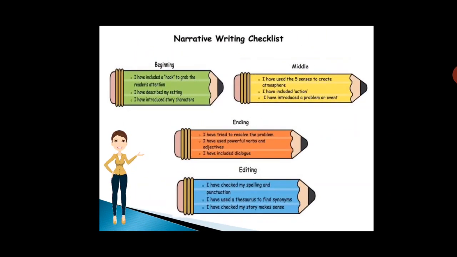Now let's talk about your narrative writing checklist. Whichever kind of paragraph you write, children, this checklist equally applies to all types of paragraphs. But as these are generally stories, I'm specially talking about the narrative writing checklist. The first, in the beginning, check whether I have included a hook to grab the reader's attention. A hook means some catchy phrase or catchy point or a quote that grabs the attention of the reader. Whether I have described my setting, the setting of my story. Whether I have introduced the story characters.